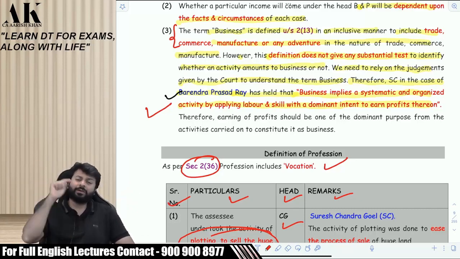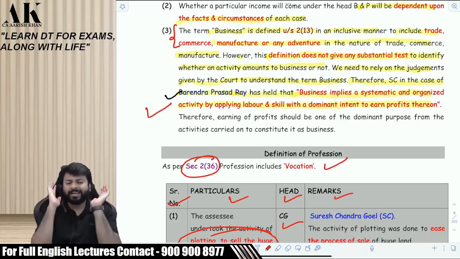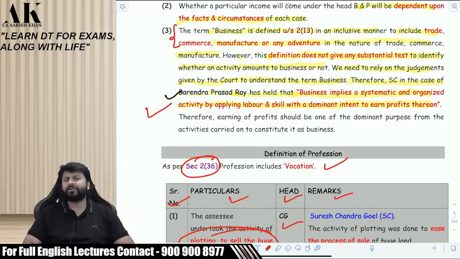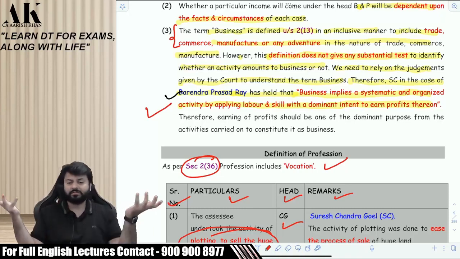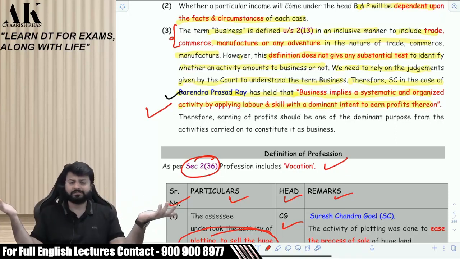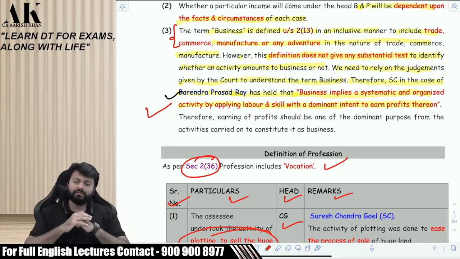Sir, is there a requirement of any degree? There is no requirement of any degree. There has to be only skill, skill and skill. That's it. The entire activity is done because of your skill. If your skill is removed, the activity is closed. Degree is required, certificate is required, or no degree is required, no certificate is required. Example, a lawyer has a degree as well as skill. Both are there. He is a professional. A chartered accountant, a doctor has a degree as well as skill. They are professionals. But Virat Kohli doesn't have any degree.